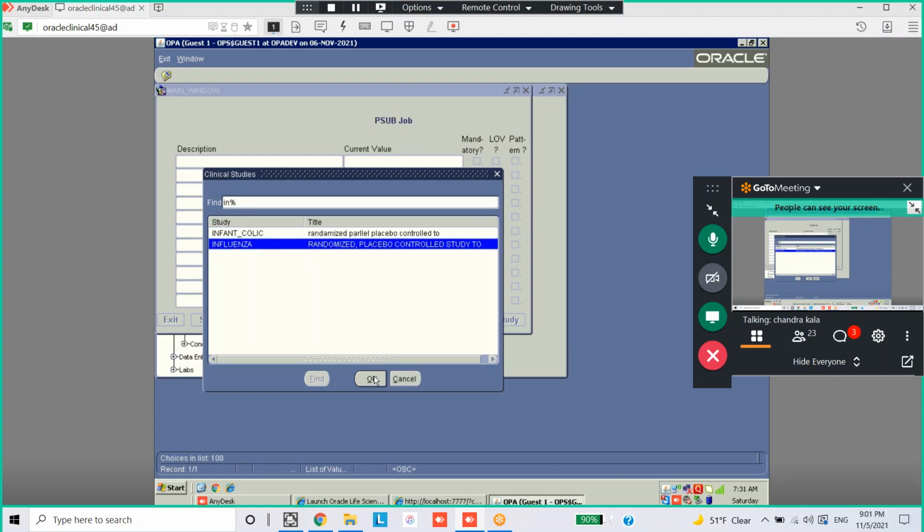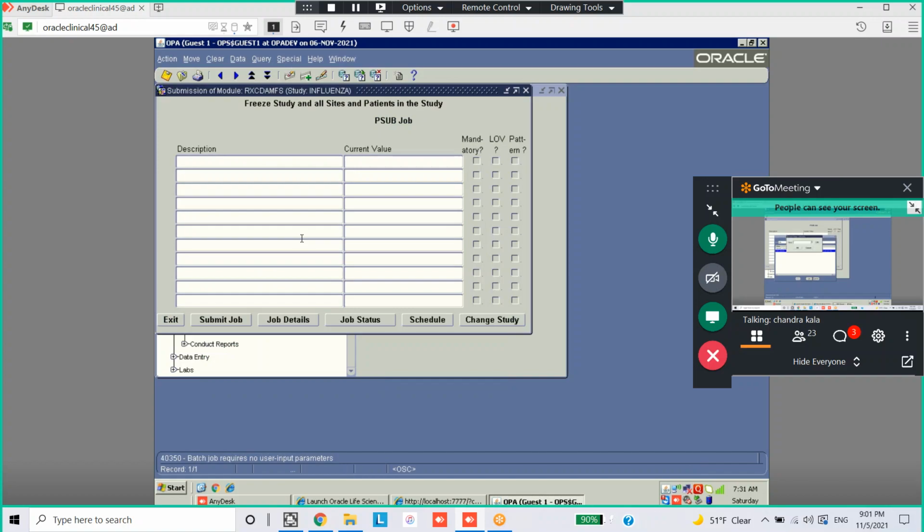I'll just show you how to freeze. We're not going to freeze anything. I'll show you one patient, how to freeze and how to unfreeze. This is a study. You see the header. It will freeze the study, all sites, all patients within the study. If you just click on submit job, the study will be frozen, so that it will freeze the complete contents of the study.